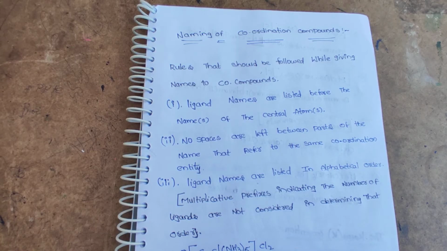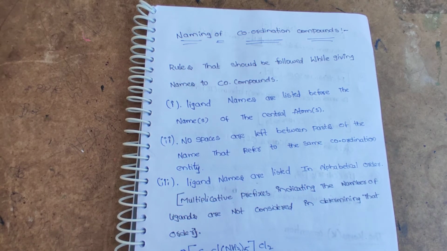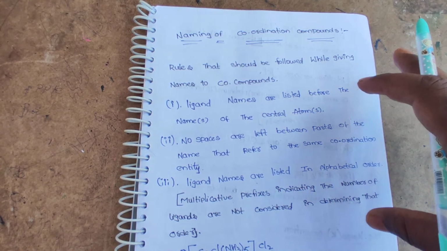Now we are going to discuss the naming of coordination complexes. There are some particular rules one should follow while naming coordination complexes. Before going to the IUPAC nomenclature for coordination complexes, we have to know how to find the oxidation state of a particular complex. For that I will upload a separate video on the oxidation state concept.